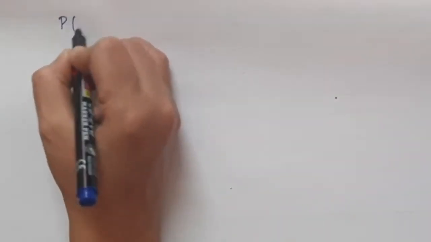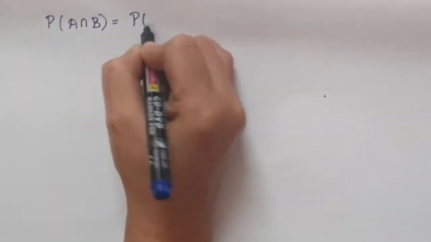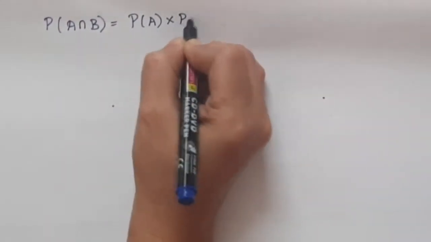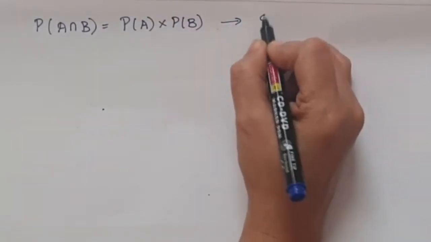If A and B are independent events, then the probability of A intersection B will be equal to the probability of A multiplied by the probability of B. This is for independent events.